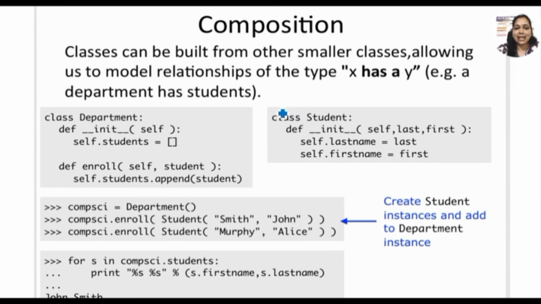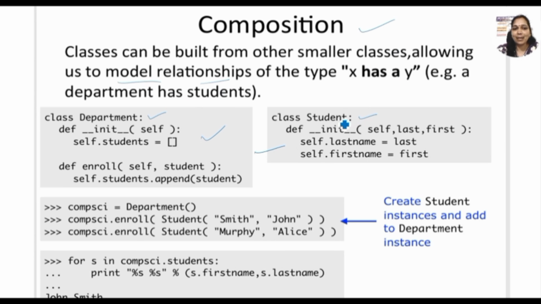Composition. Classes can be built from smaller classes and it allows some relationship between two classes. Suppose, for example, here I have taken a class Department. Here it is a Student. Now here Department and Student may be interconnected, right? So we can make the interconnection between two classes. That means we can allow some model relationship between two classes. That concept is called composition.